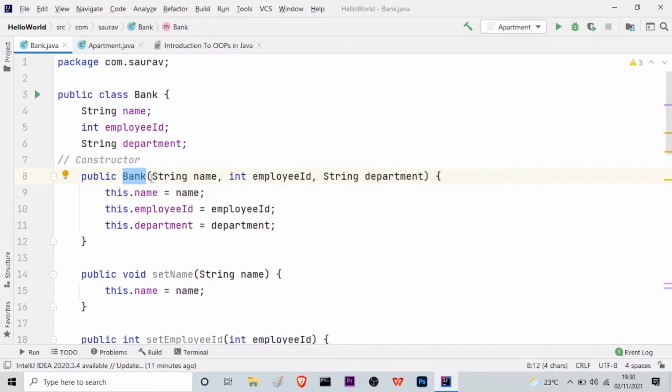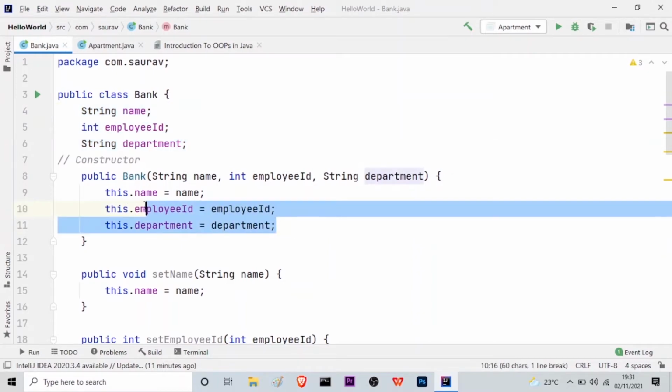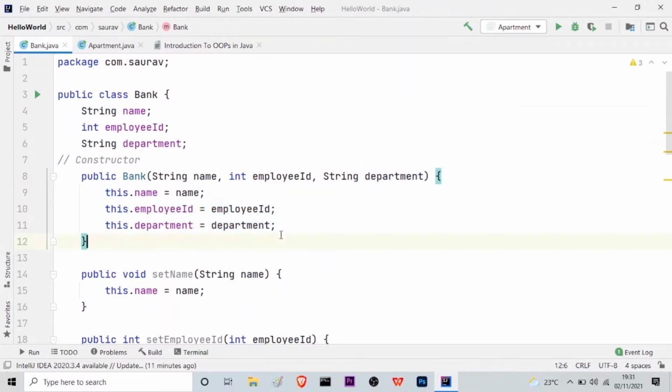After that, inside the parenthesis, you can see I have all the three characteristics or properties that we have here: string name, int employee ID, and string department. And after that, we have this dot name equal to name, this dot employee ID equal to employee ID, and this dot department equal to department. This is actually a basic syntax which is used inside the constructor.